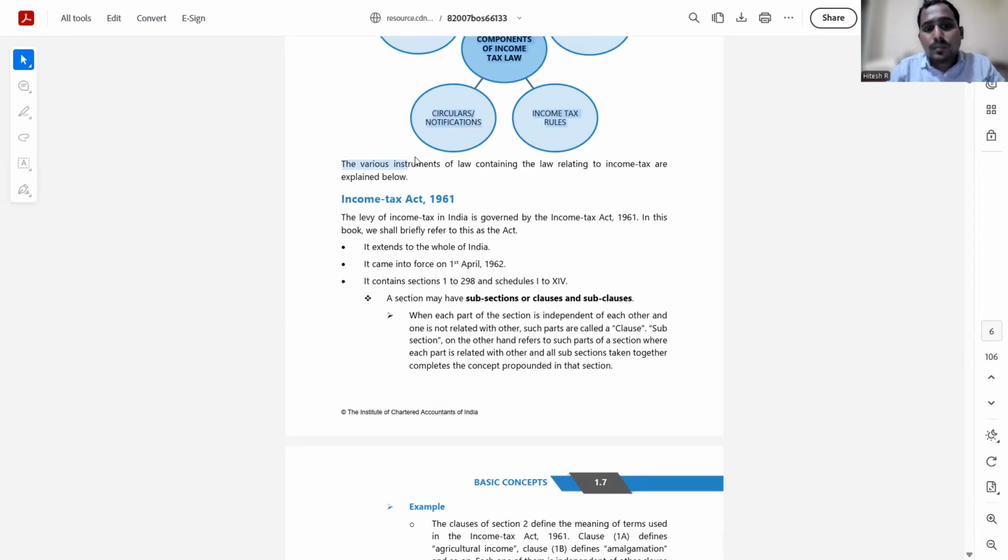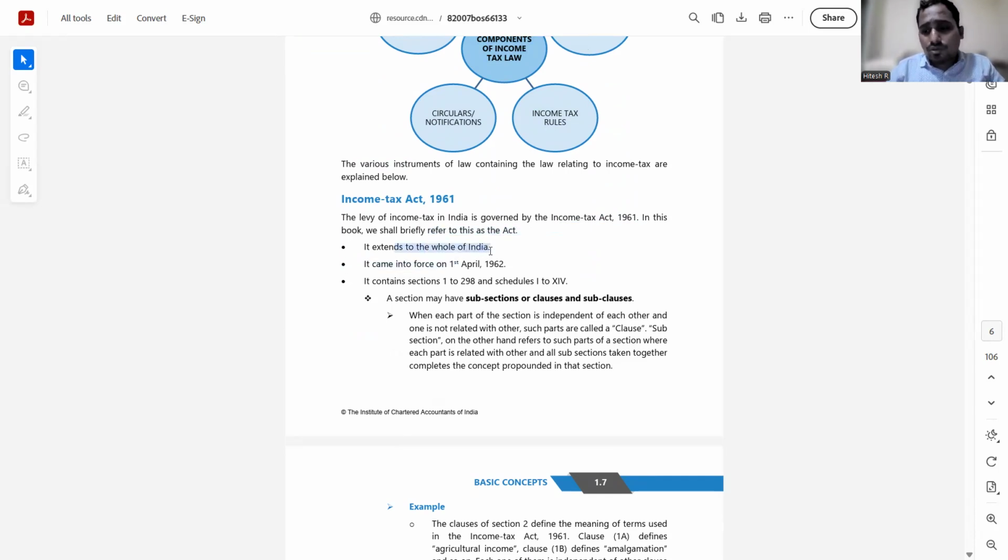Okay, the Income Tax Act is dated 1961 and the levy of income tax is governed by the Income Tax Act. In this book, we shall briefly refer to the Act as the Act. This Act extends to the whole of India.